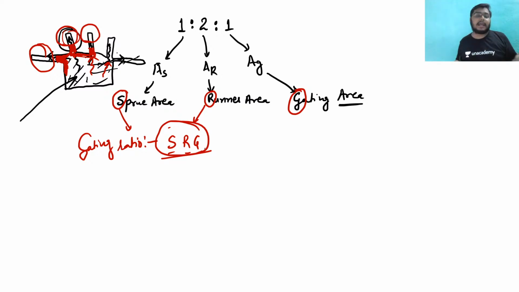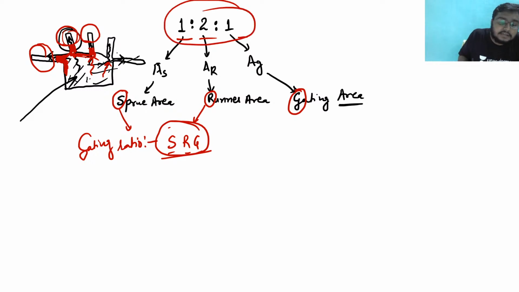So in this way, you can remember the things. And if you are a fan of Shah Rukh Khan, then definitely you will be able to remember these things. So now 1 is to 2 is to 1 is there. What can we say from there? Two parts is runner area.